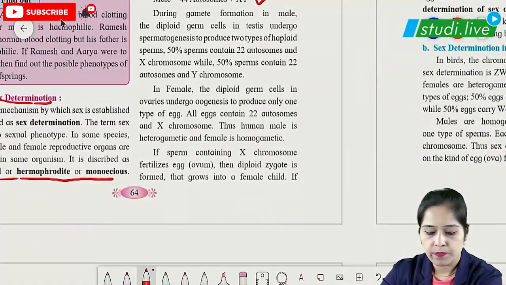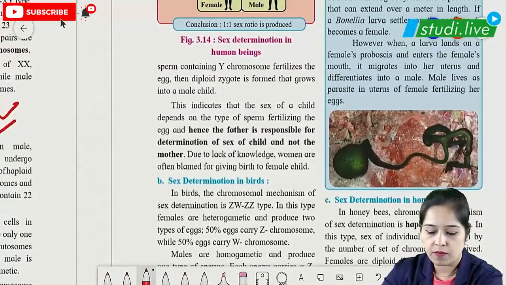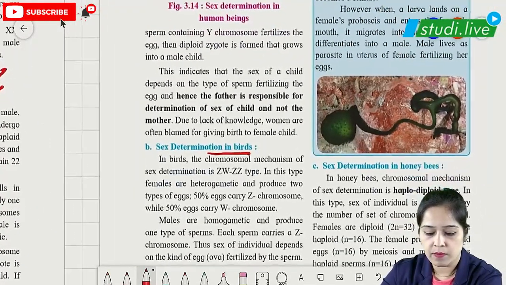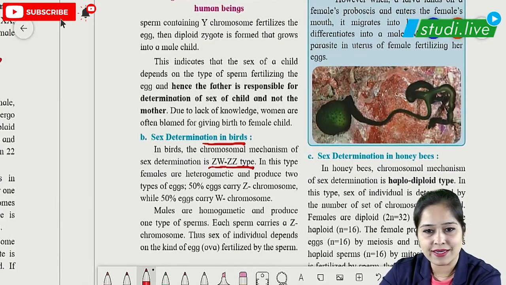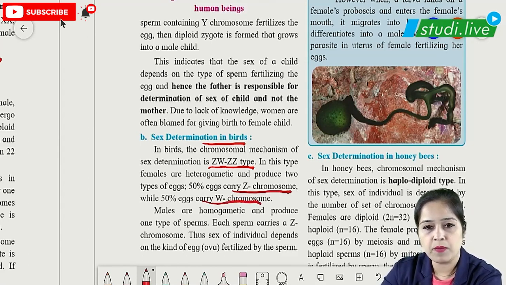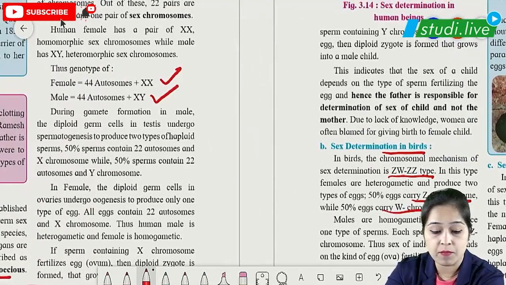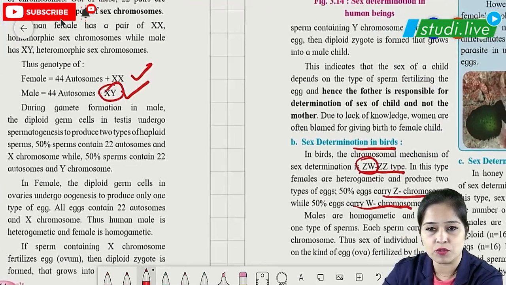Over here, next we are going to see sex determination in birds. In birds, the sex determination is ZW and ZZ type, where 50% of the eggs will have the Z chromosome, while 50% will have the W chromosome. The difference you can see over here is that the female is heterozygous, while in humans we had seen the males were heterozygous. In this, the female, which is ZW, is heterozygous.